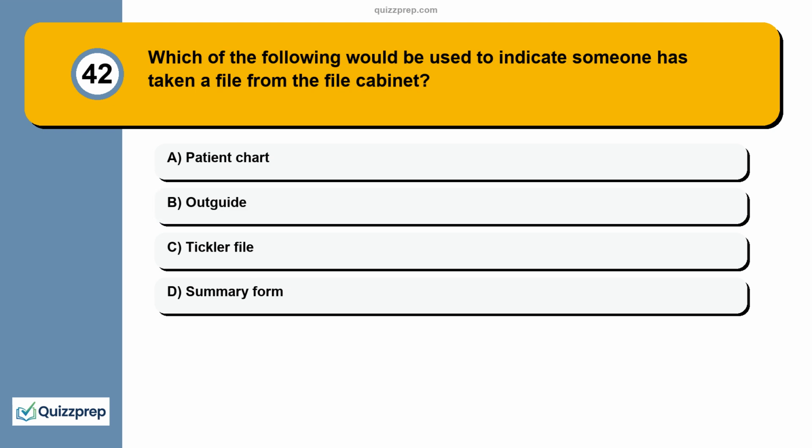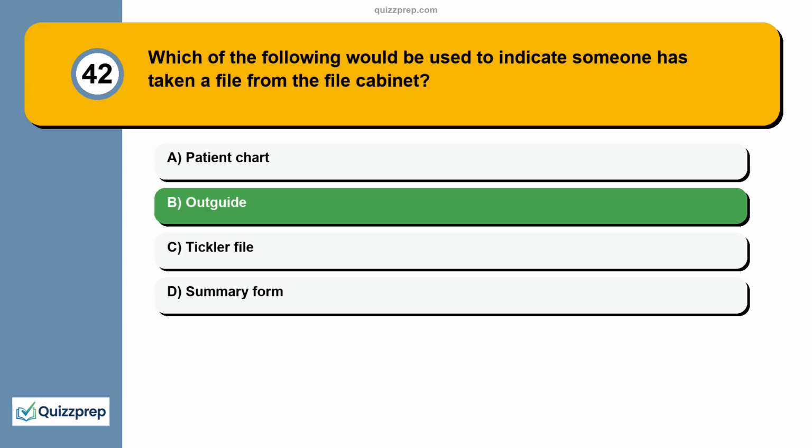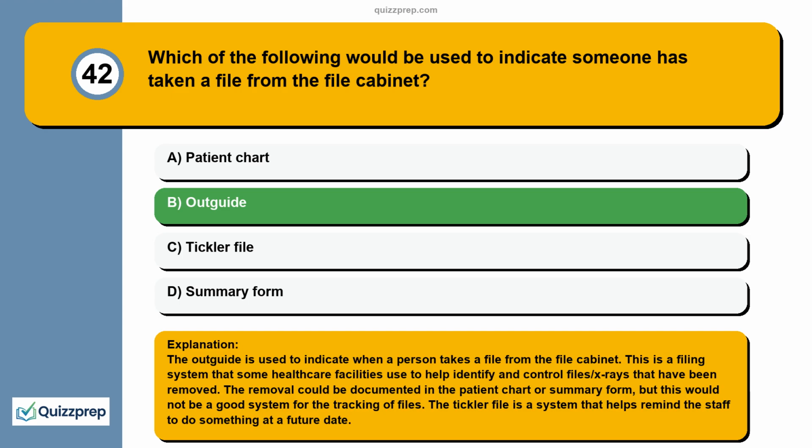Question 42. Which of the following would be used to indicate someone has taken a file from the file cabinet? Patient chart, outguide, tickler file, summary form. The outguide is used to indicate when a person takes a file from the file cabinet. This is a filing system that some healthcare facilities use to help identify and control files and X-rays that have been removed.